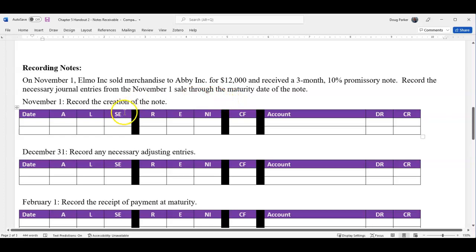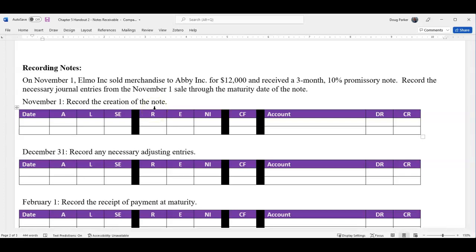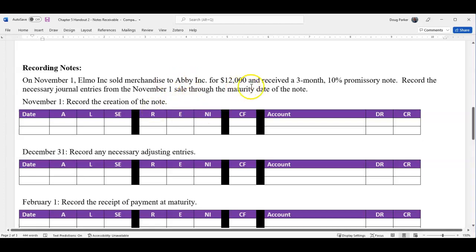Record the necessary journal entries from the November 1st sale through the maturity date of the note. So again, in this case, we are selling a good. Remember, we could sell a good to someone and receive a note. We could lend them money, or we could replace an existing account.